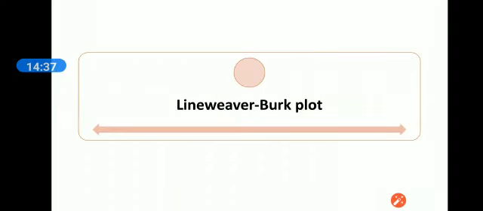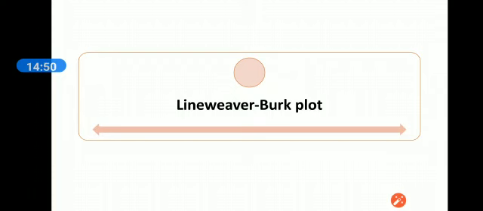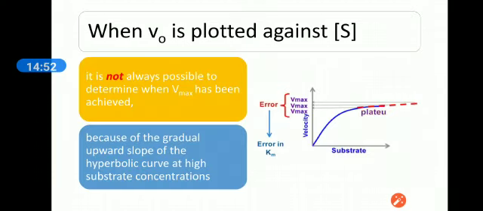Okay. The last topic of the enzyme kinetics is the Lineweaver-Burk plot. In enzyme kinetics, we discussed the maximal velocity, and we draw the velocity on the y-axis and substrate concentration on the x-axis.